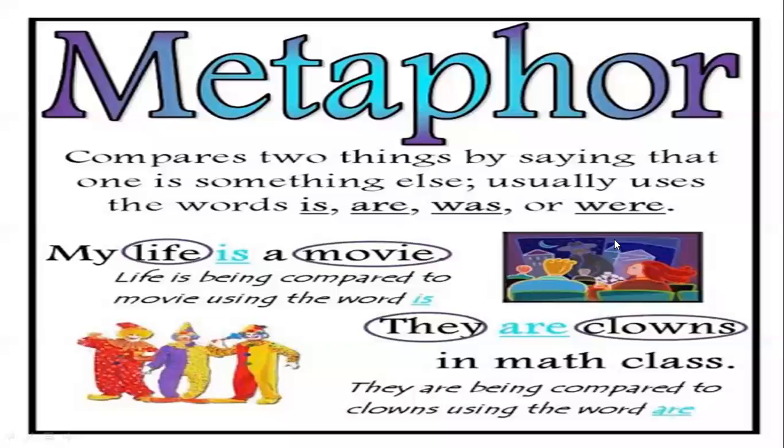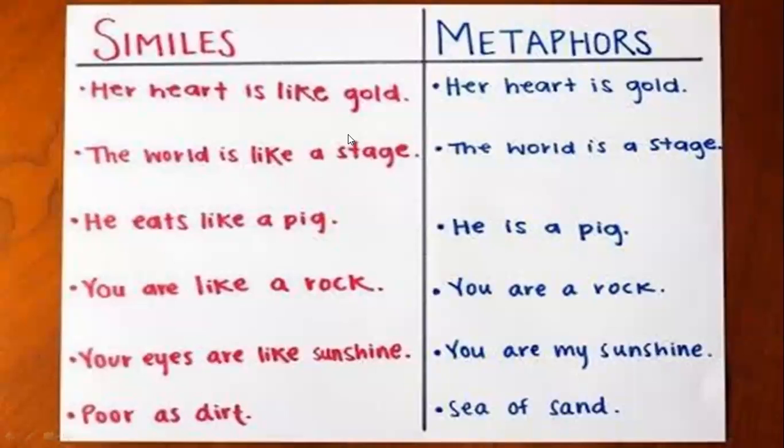Simile and metaphor are both used for comparison, but simile is used with as and like, and metaphor is used without them. Now there are a few examples of similes and metaphors. Simile says her heart is like gold, but metaphor says her heart is gold. Simile says the world is like a stage, but metaphor says the world is a stage. As you can see, is, am, are are frequently used in metaphors.